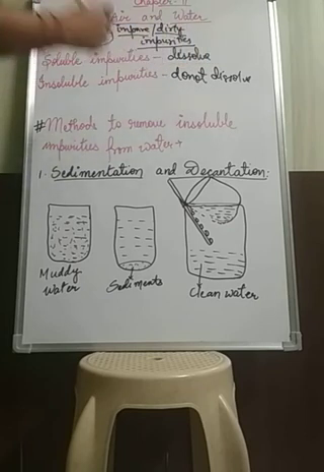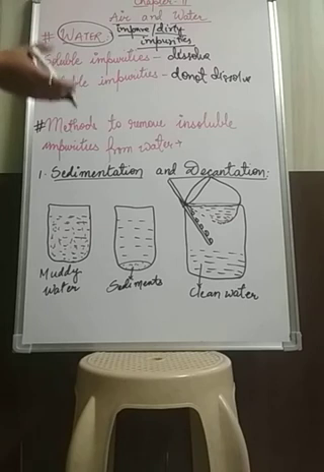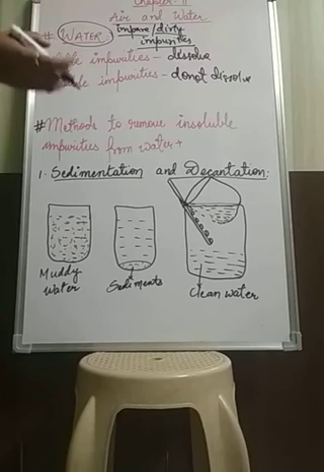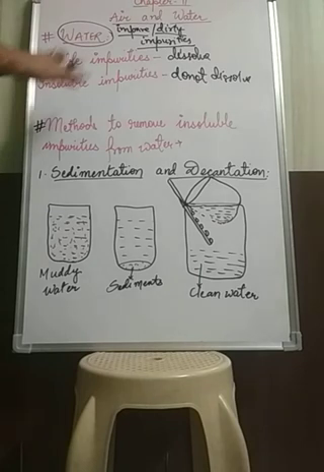If we do not disturb the water, the insoluble impurities will remain settled at the bottom of the beaker, or at the bottom of the water. So soluble impurities dissolve in water, whereas insoluble impurities do not dissolve or mix in water. You can easily see these insoluble impurities in the water. Common insoluble impurities are sand and mud. You can easily identify sand, mud, gravel, small stones or dried leaves present in the water, which make the water impure.